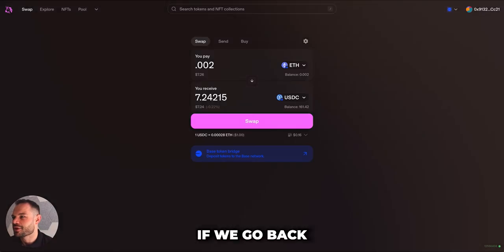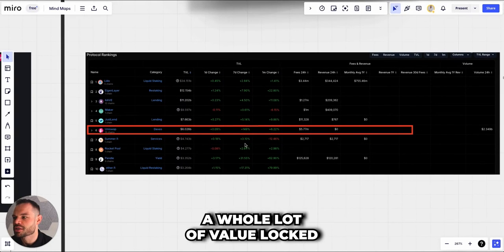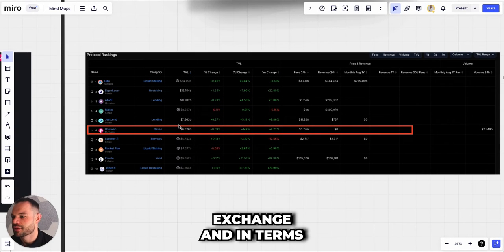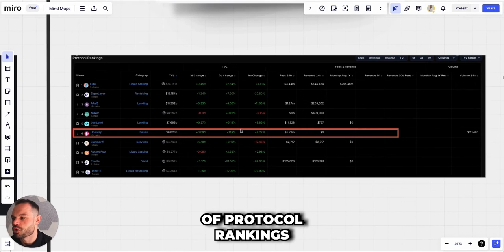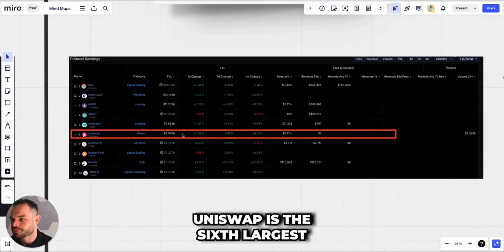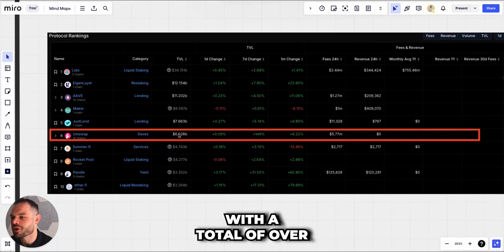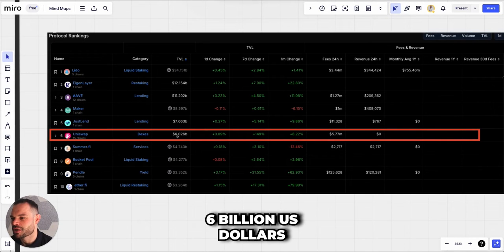If we go back to the graph, we can see that there's a whole lot of value locked on the Uniswap exchange. In terms of protocol rankings, Uniswap is the 6th largest protocol in the decentralized finance space, with over $6 billion in total value locked in Uniswap.